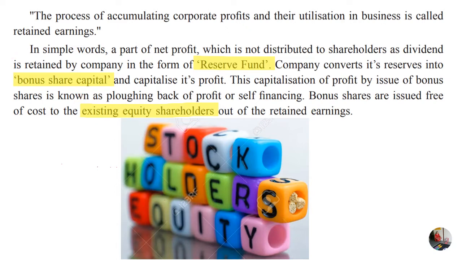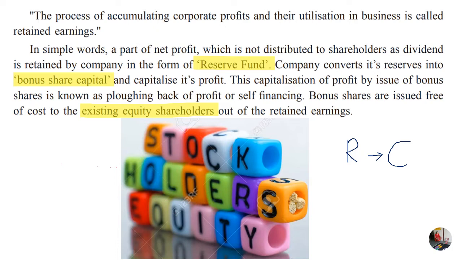So a company, when it has its reserves, tries to convert the reserves into capital. But a company cannot do so directly. It requires the permission of shareholders, which is decided in the meetings.